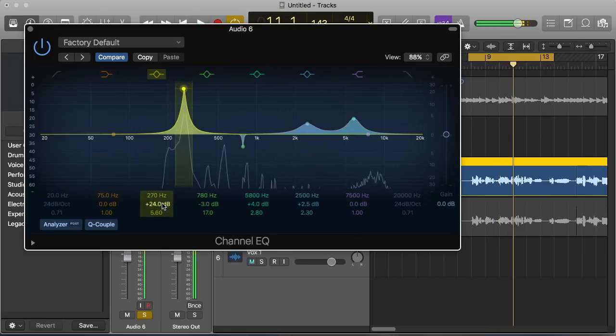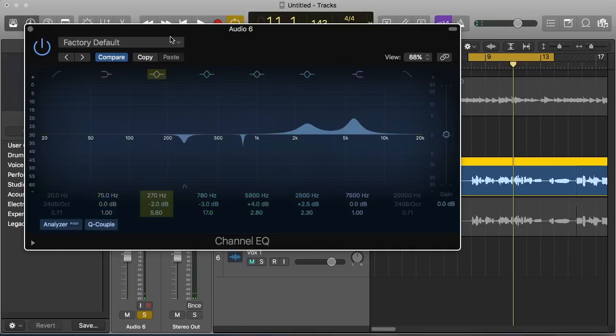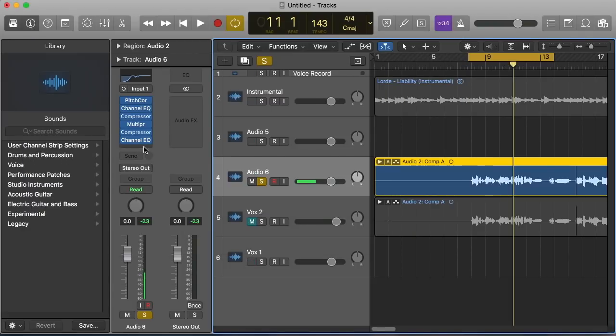There's one at 270. And that looks about good to me right there. I don't really like to boost this area up here because when you do that, at least in these channel EQs, it adds a very sandpapery kind of feel and texture to it, which I don't really appreciate. So we're just gonna leave that out.